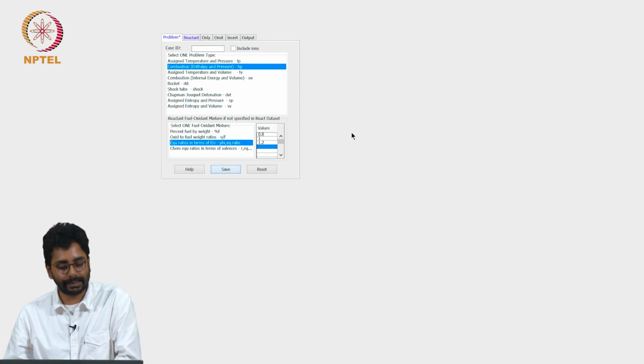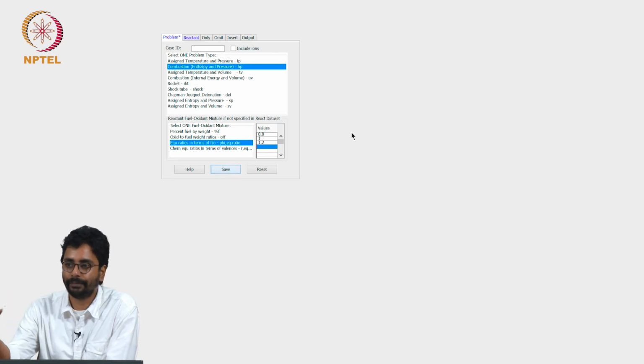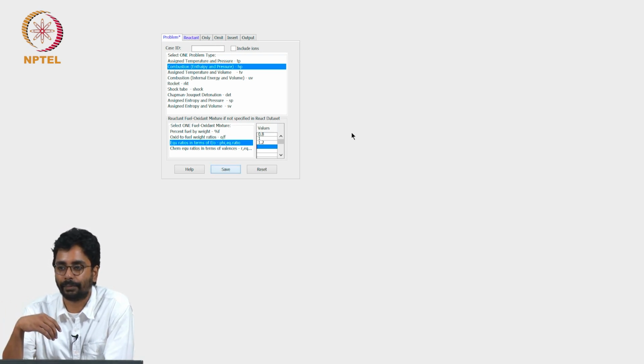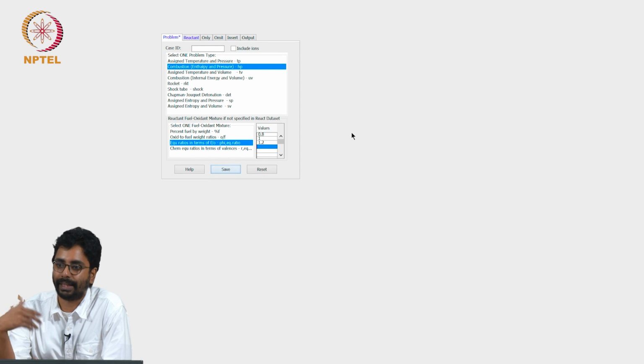But what I would suggest is that if you can give me some cases which you want to be analyzed, we can look at that. For example, some fuel oxidizer combinations from liquid rockets or solid rockets. If there are some combinations that you want to look at or have some specific questions, we can discuss that.